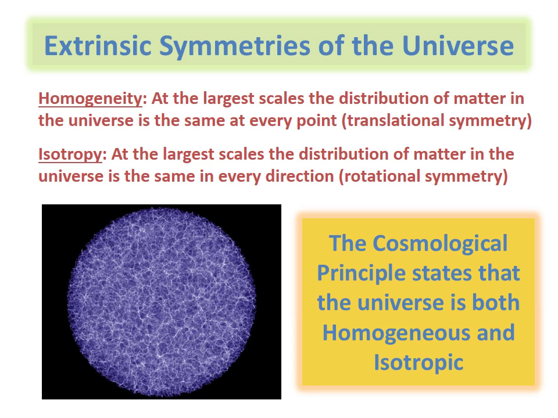Another symmetry that our universe has is called isotropy. What this means, again, is that when we go to larger scales, the distribution of the matter in the universe is the same no matter which direction you look into. And this is obviously the rotational symmetry possessed by our universe. As a matter of fact, these principles are held with a fairly strong belief, and they have been elevated to a principle that we call the cosmological principle, which states that the universe is both homogeneous and isotropic at large scales.